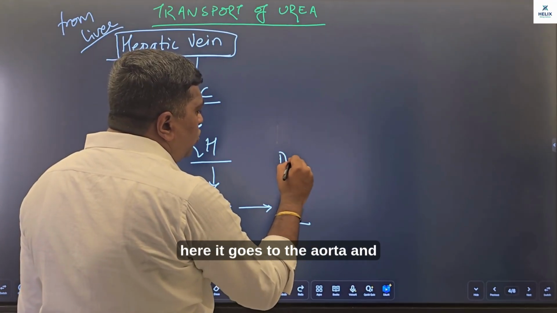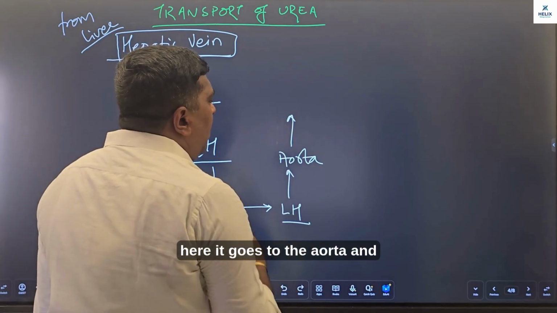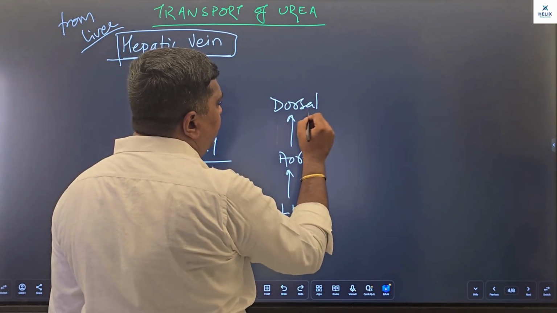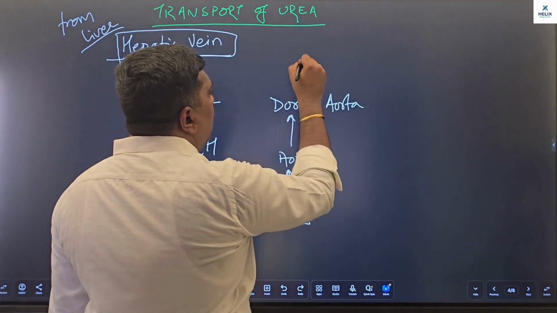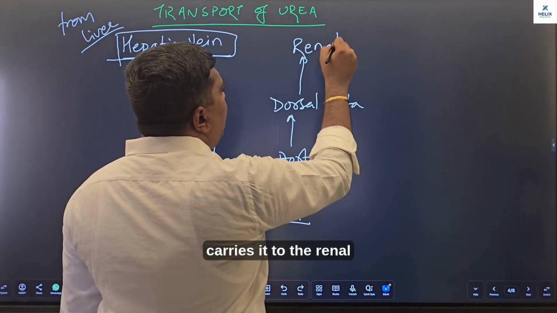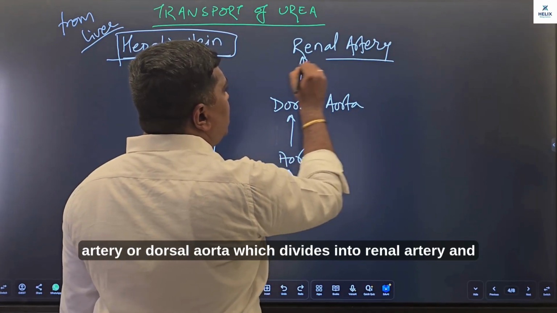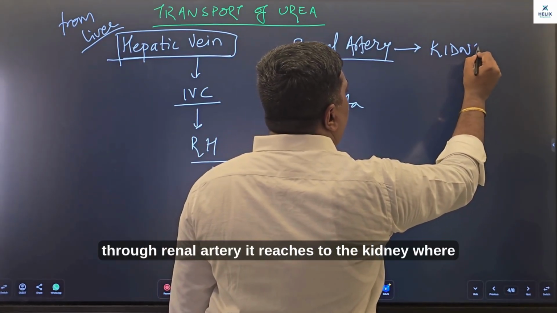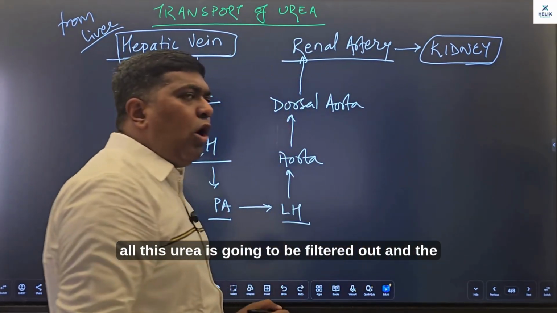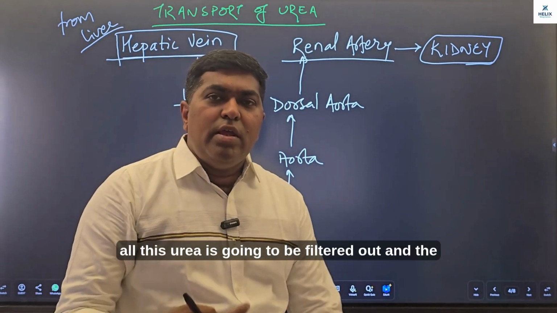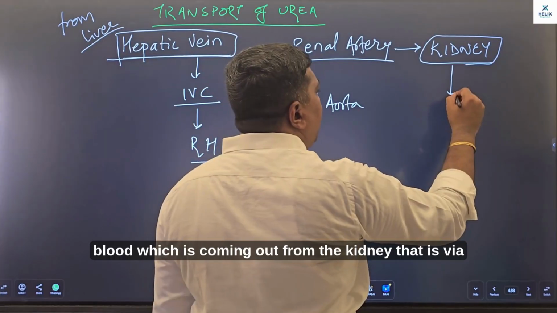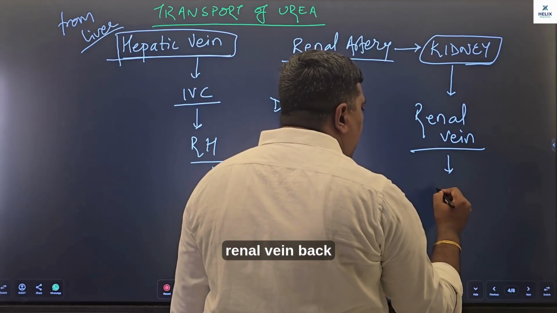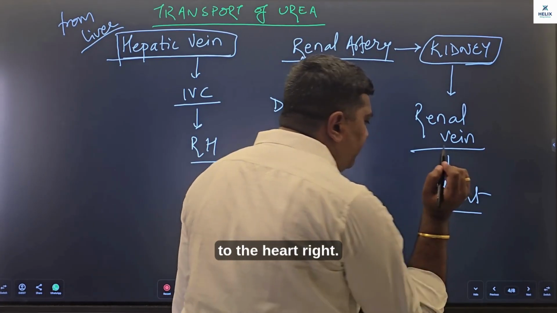From here, it goes to the aorta, and aorta, I would say dorsal aorta precisely, carries it to the renal artery, which divides from the dorsal aorta, and through the renal artery it reaches the kidney, where all this urea is going to be filtered out, and the blood which is coming out from the kidney, that is via renal vein, goes back to the heart, right?